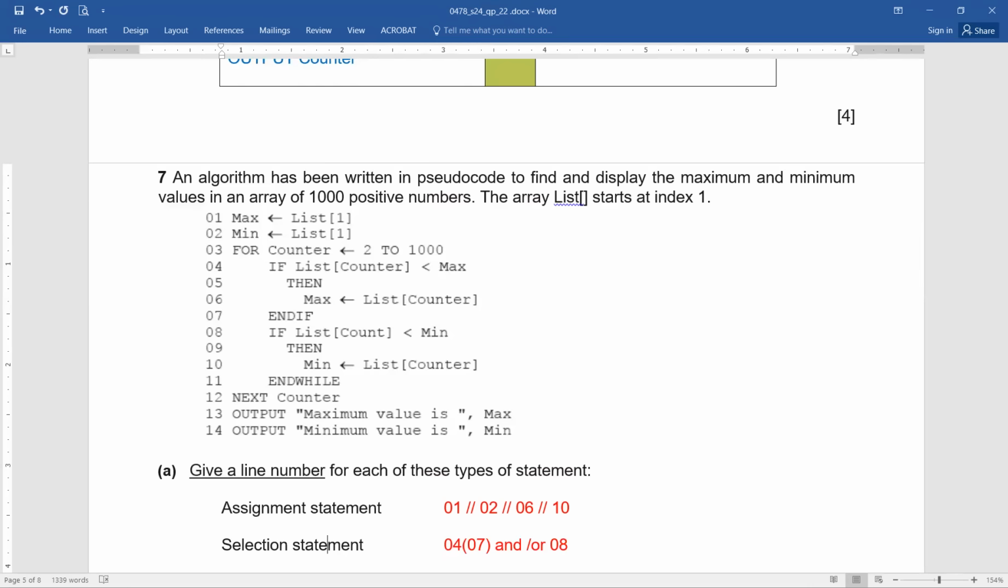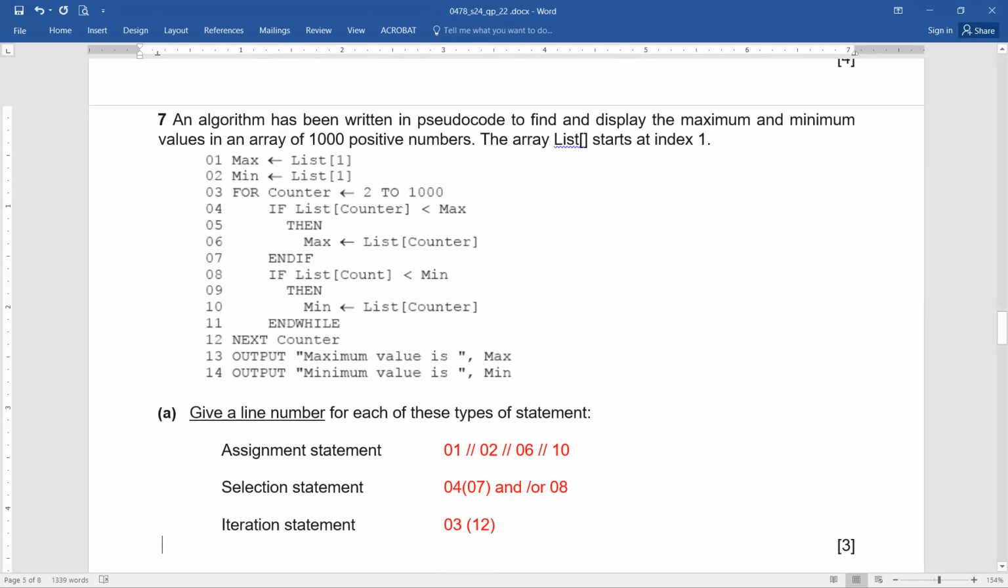That's wonderful. Now let's see, what is the third one? Iteration. Which line is iteration actually? Like exactly, a student can write line 3. That is what is a preferred one. But in case a student wrote next, that will be accepted also. Iteration statement is for to next only. That is present in lines 3 and 12. A student can write 3. Another student can write 12. They will accept both of the answers as correct answers. See, so simple.